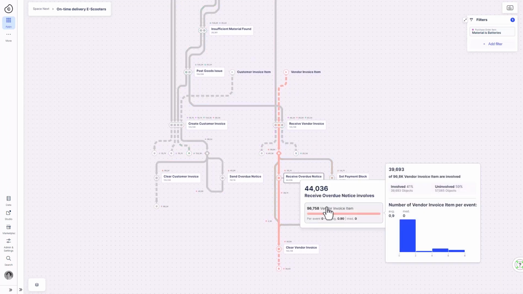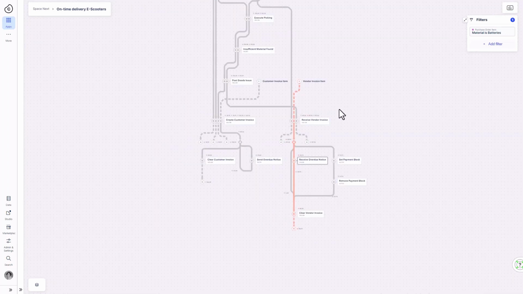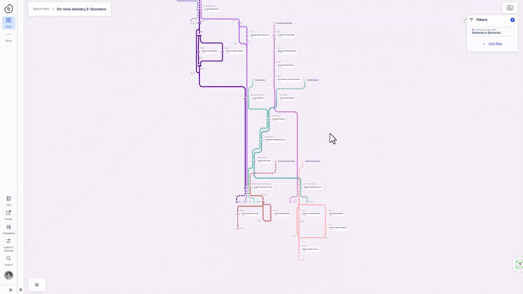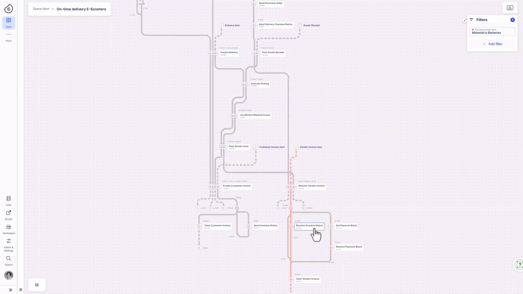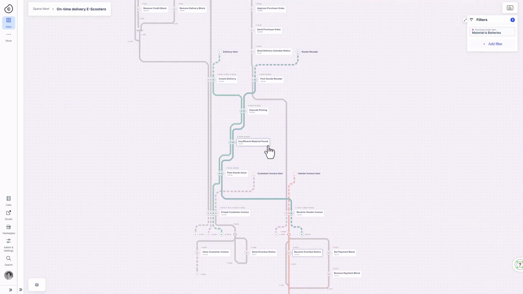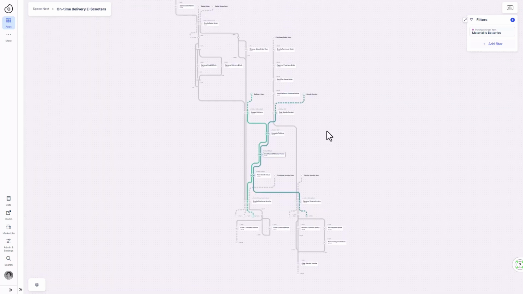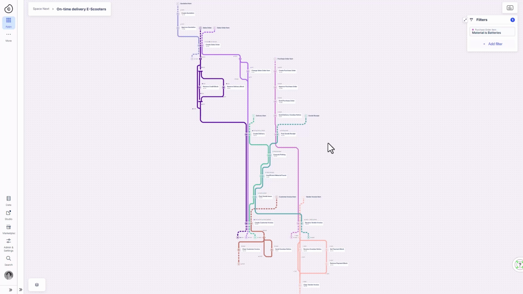As we saw with Process Sphere, Jane got a full view of her business across different processes, and in just a few minutes, she was able to zero in on late payments to suppliers in the accounts payable process as the root cause of late deliveries downstream in the order management process. And now that Jane knows where the issue lies, she can engage the AP team to fix it.